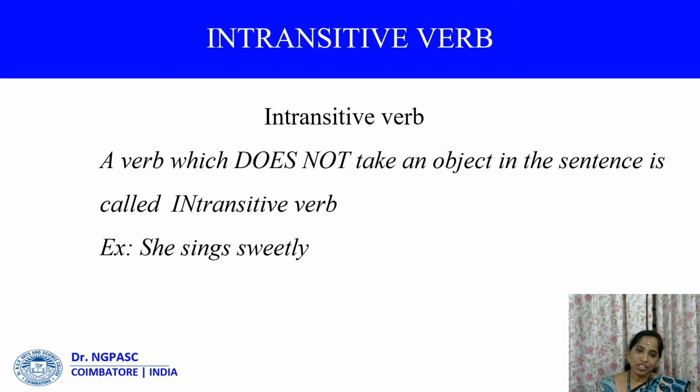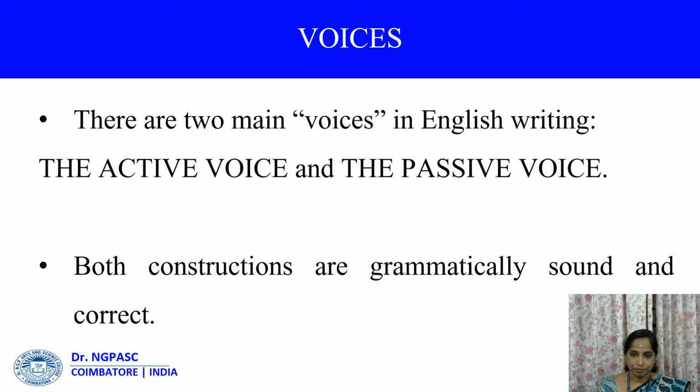And what is called an intransitive verb? A verb which does not take an object in a sentence is called an intransitive verb. She sings sweetly. Sweetly is not an object. Sings is a verb, so this sings has now become an intransitive verb since sweetly is not an object.